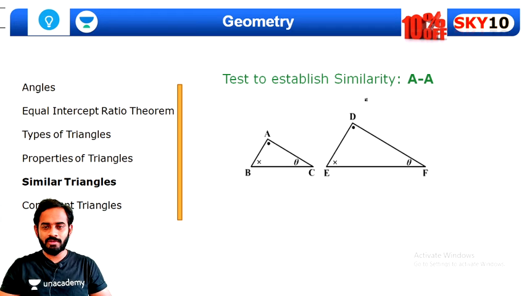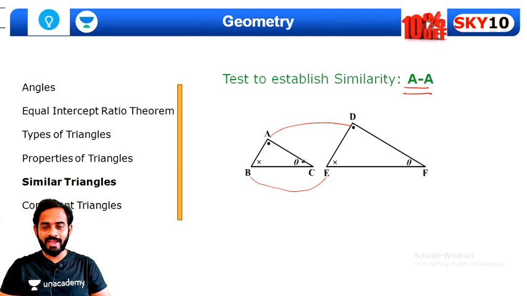This is a rule, a test to establish similarity. If two angles are equal, for example angle A is equal to angle D and angle B is equal to angle E, then obviously the third angle will also be equal.